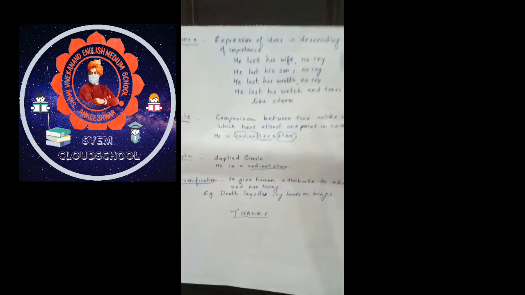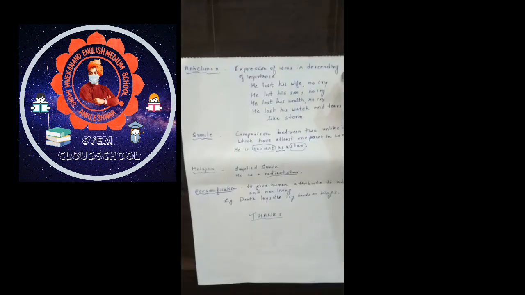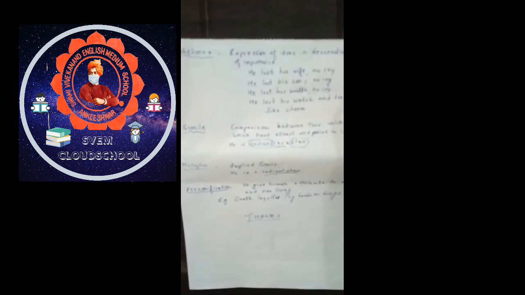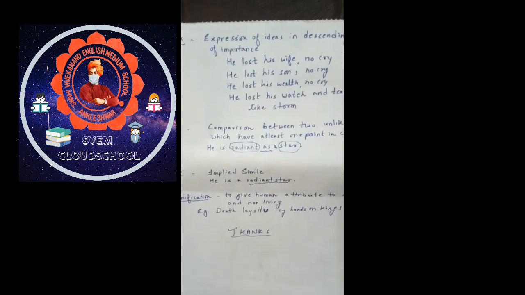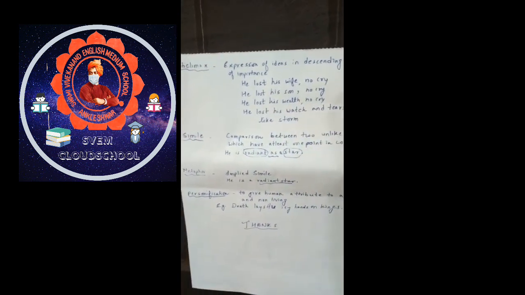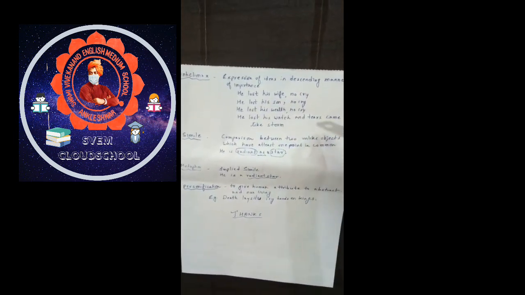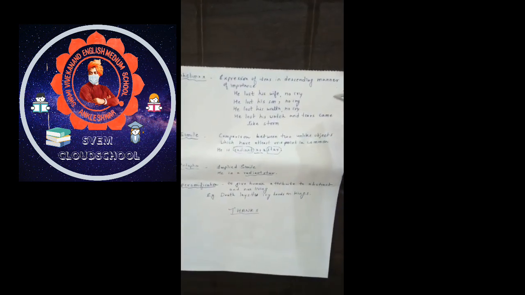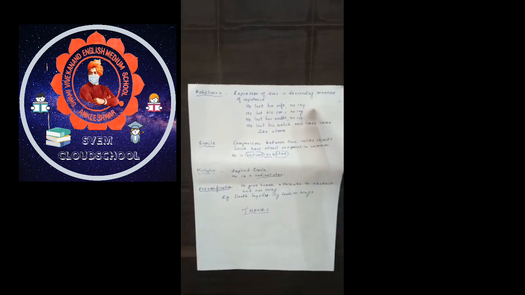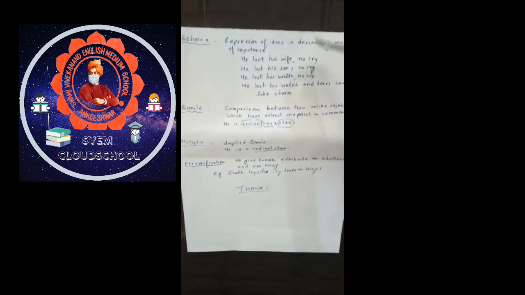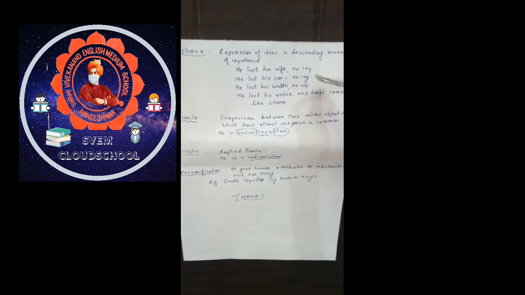The figure of speech very opposite to climax, the previous one, is anticlimax. The word itself makes the meaning very clear. It is expression of ideas in descending order of importance. Example makes it very clear. He lost his wife, no cry. He lost his son, no cry. He lost his wealth, no cry. He lost his watch and tears came like storm. It describes the travel of the poet from top to bottom.